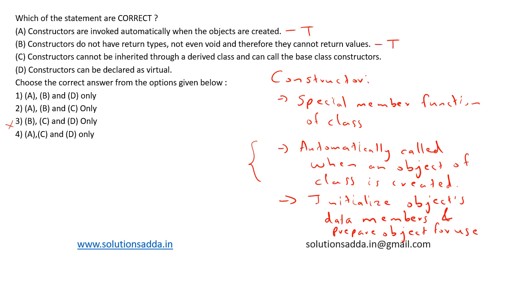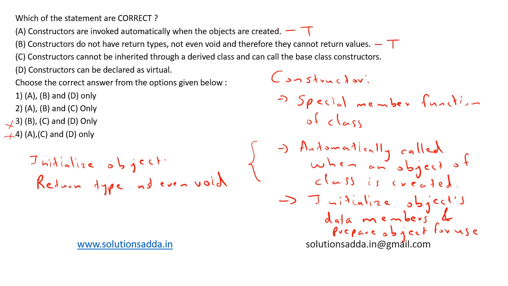The basic functionality of a constructor is to initialize the object, and it is not intended to return any values, and therefore it does not have a return type, not even void. So option B is also correct, and option 4 can also be eliminated.